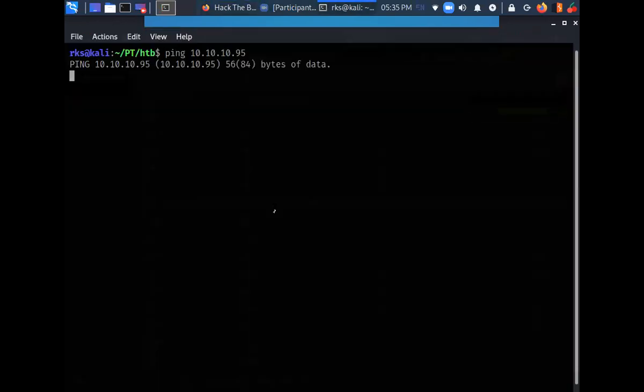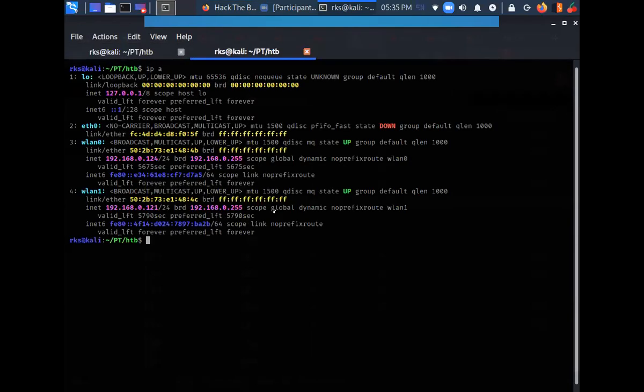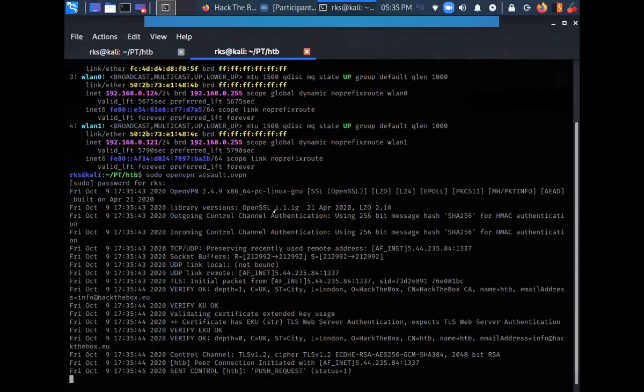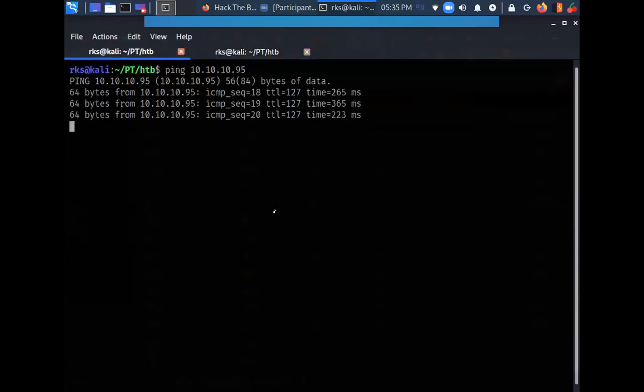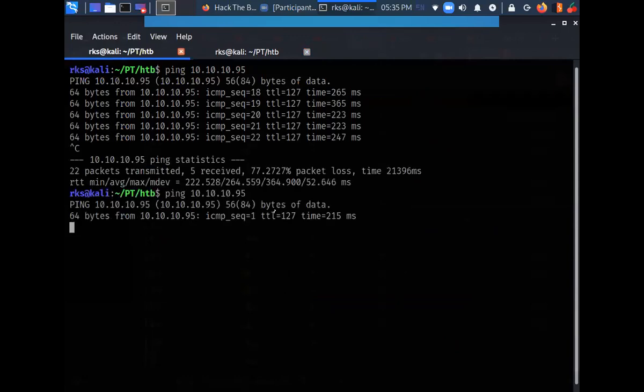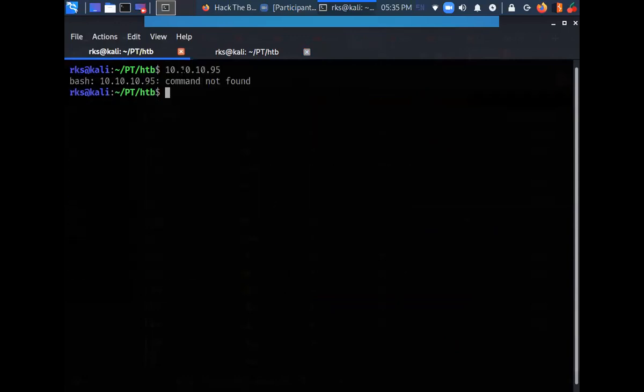Let's try to ping the target IP address. I do not have my VPN already set up. Let's set it up. sudo openvpn. And now I am able to ping. So let's create a directory over here. I do not have a directory. Let's go to temp. Let's create a directory named Jerry and move into it.